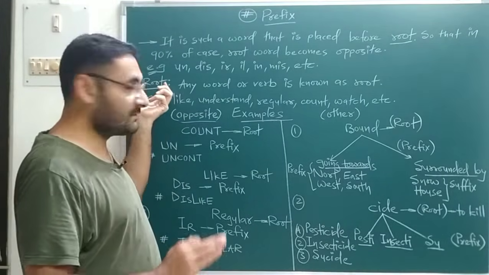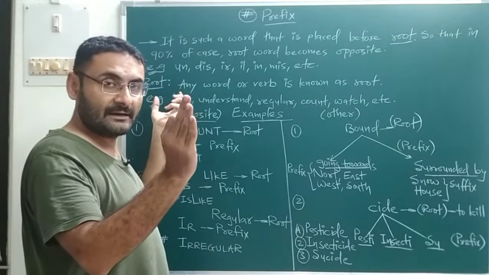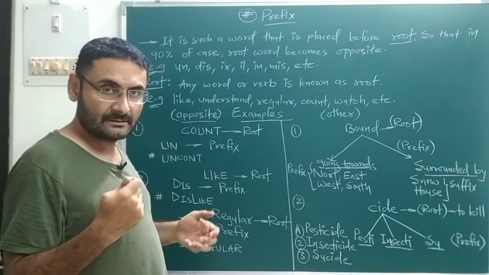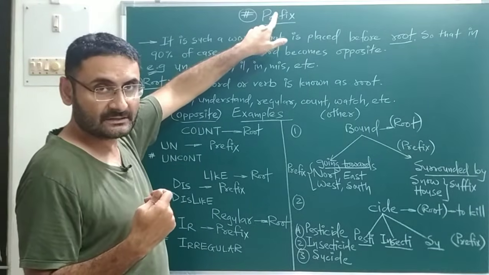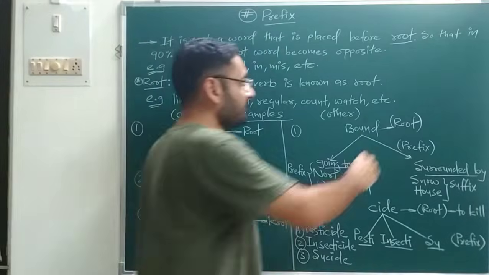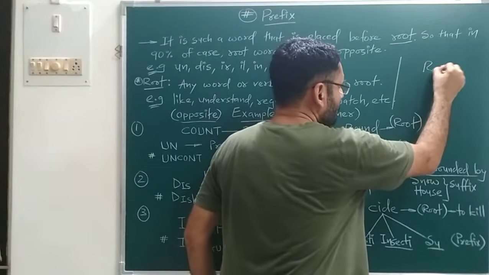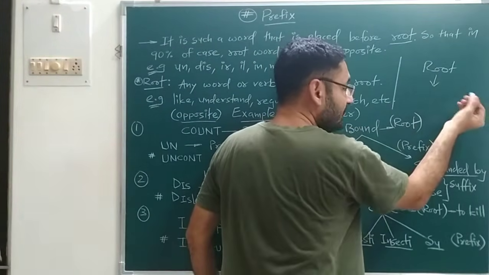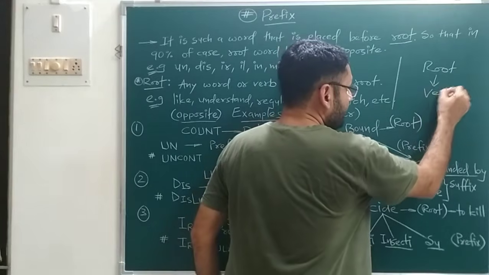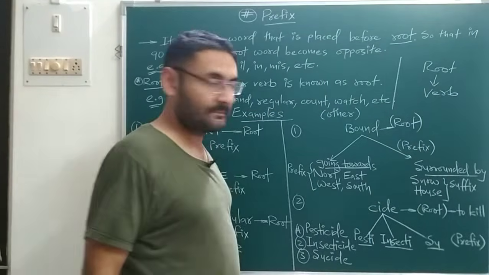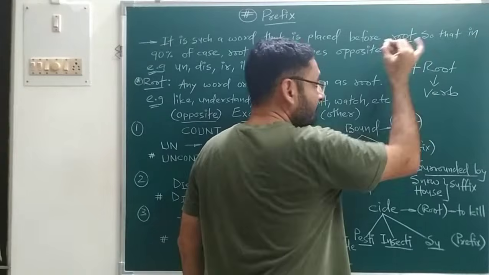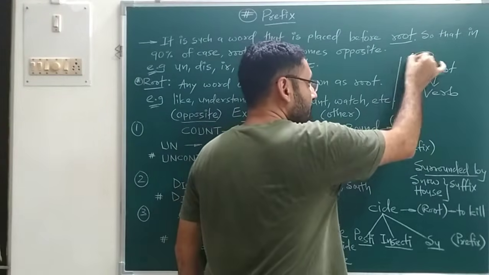And that root word we are placing after the prefix. The prefix is located over here, and that is your root word. Root word may be any word, or you can say it may be verb, noun, pronoun, etc. Prefix means such a word that we are placing before the root.